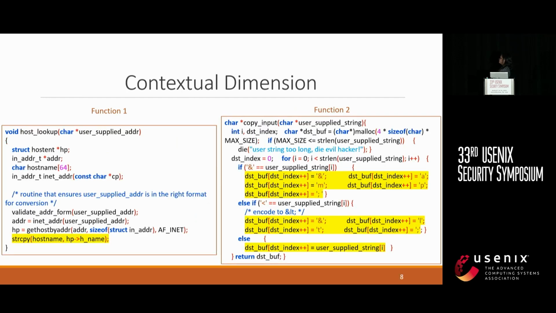The next dimension is the contextual dimension. If we look at the highlighted portions, we can see both of the functions are storing information to a buffer. That means they are sharing similar functionality or contextuality.